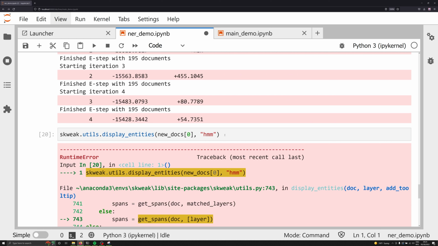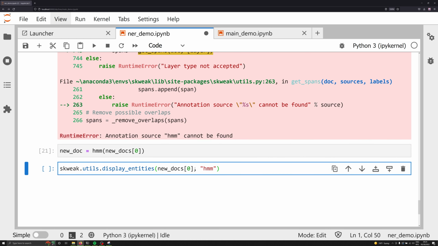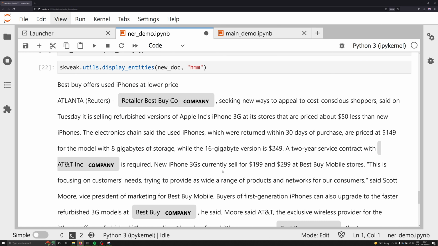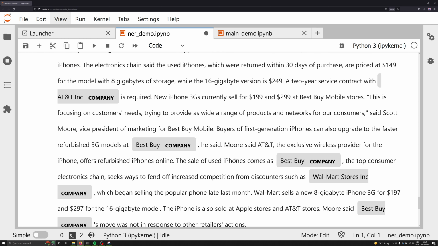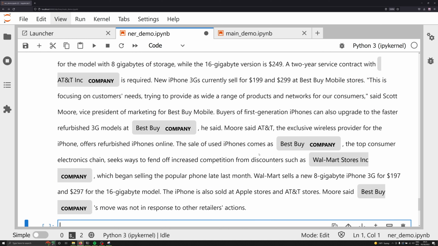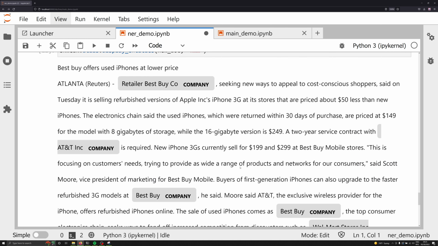Now we can grab this same line that we did up above and execute it down here with new doc. So the new doc object passed over our HMM model, and we're seeing that it's able to aggregate a lot of the labels that we have been giving it with our different annotator rules. As we're able to see though, we have a couple problems. The aggregate model hasn't worked perfectly.